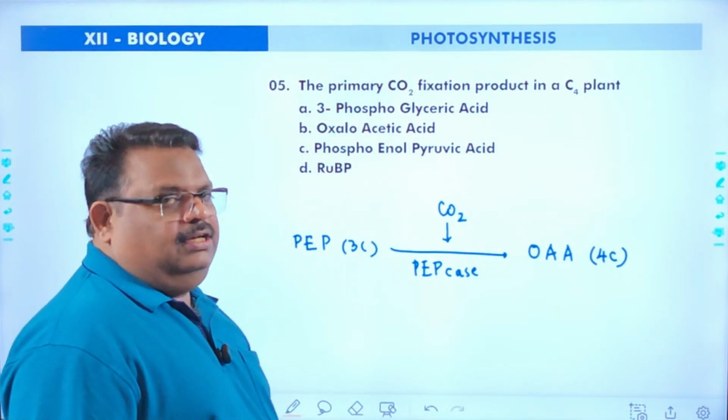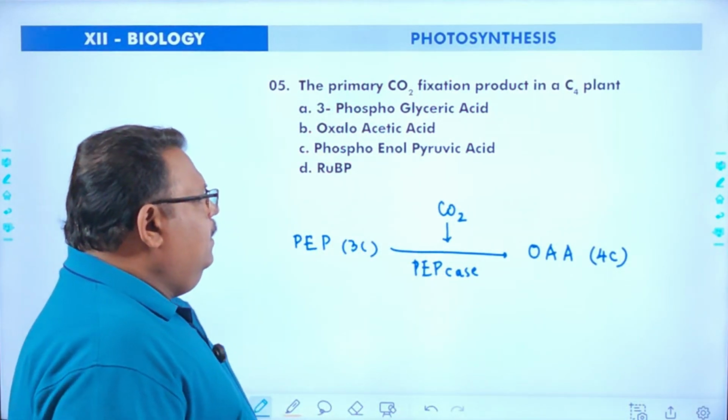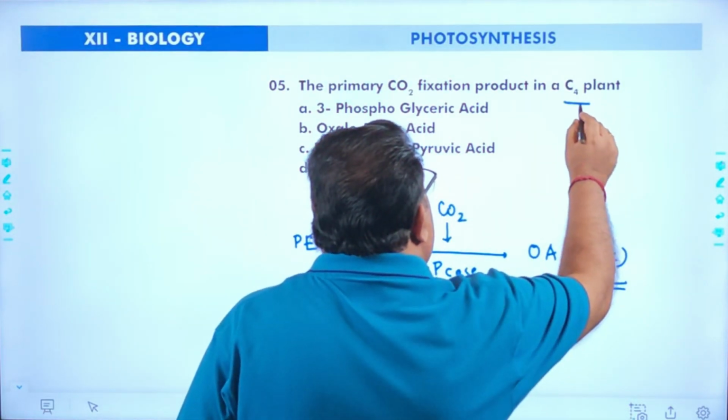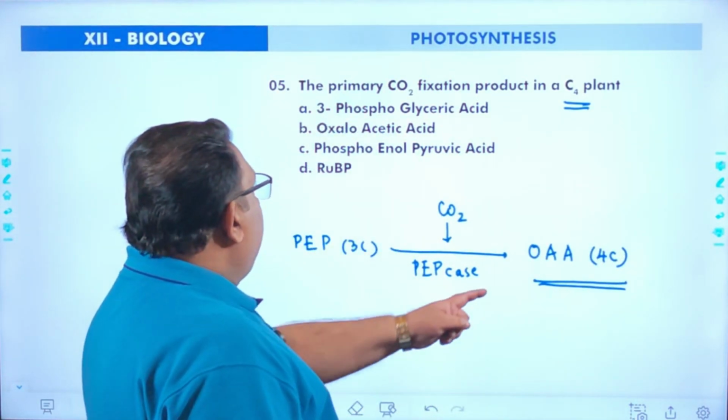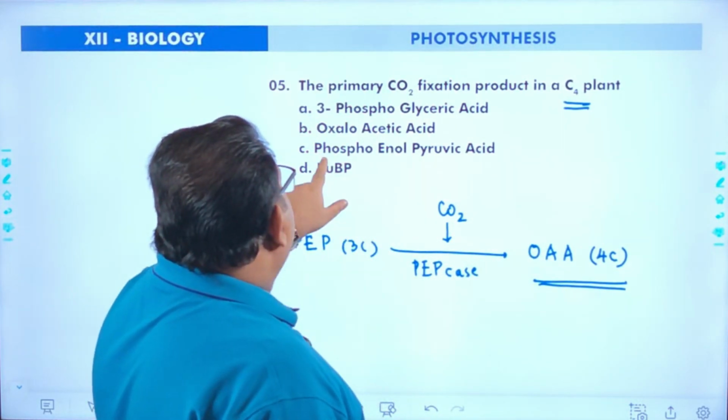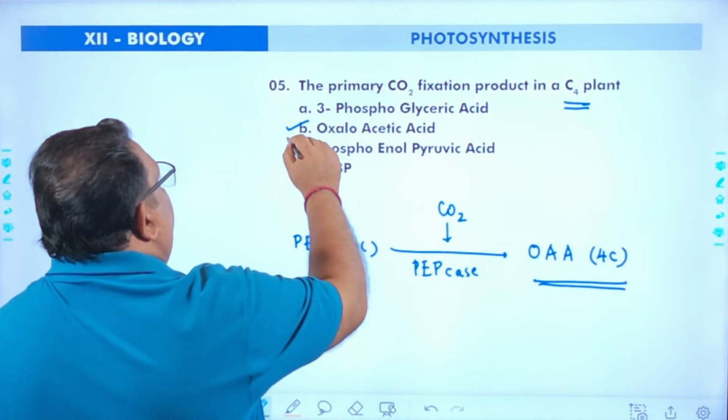This is the first reaction, carboxylation reaction. So the product produced is a 4-carbon compound. That is why the cycle is called C4 cycle, and the product is actually oxaloacetic acid. So here the answer is B.